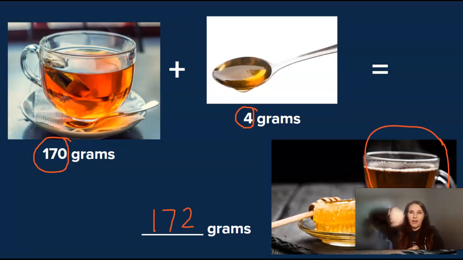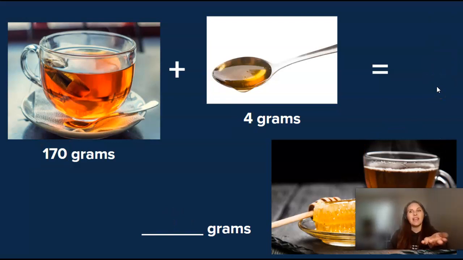We mixed it around and it dissolved, the honey dissolved or melted into the tea, but we did not create any new matter. I didn't snap my fingers and make new liquid or new honey or new anything up here, and I also didn't take anything away either. The molecules just worked together to make the sweetness of the honey spread throughout my tea. So, no mass or matter was created or destroyed. It was just mixed. The two parts added together to equal my whole new drink.